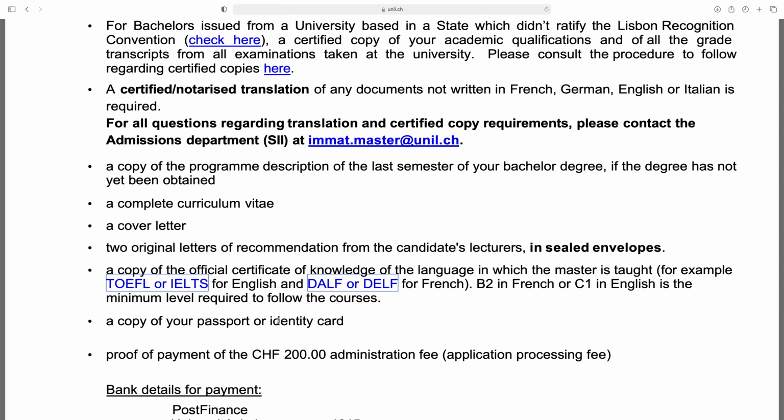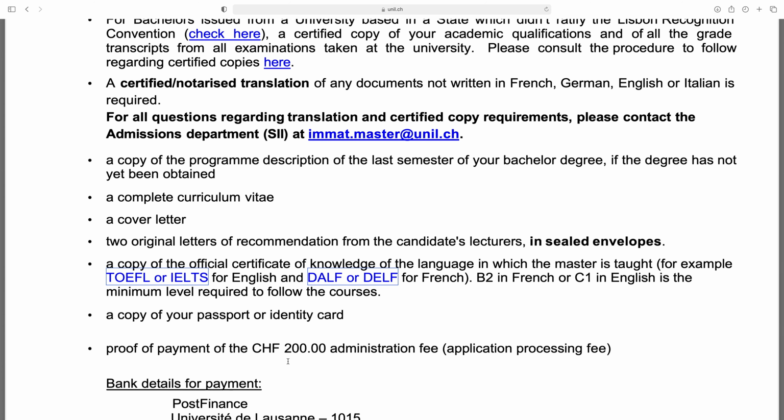For example, TOEFL or IELTS for English, and DELF or DALF for French. B2 in French or C1 in English is the minimum level required to follow the courses. So a copy of your passport or identity card, proof of payment of the CHF 200 administration fee. So 200 CHF is the application fee. You pay the fee and then get the receipt, and then you have to attach this receipt with the application form.